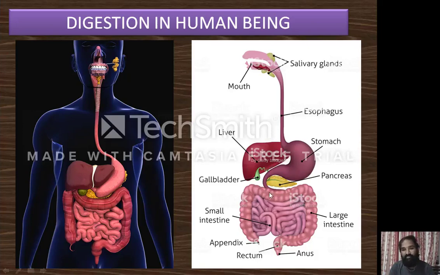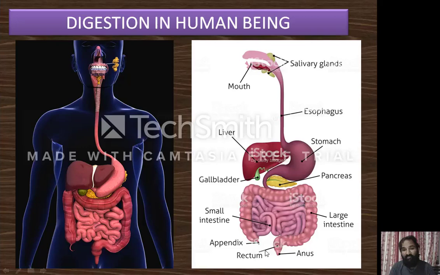This duodenum continues as the small intestine and large intestine. Where the small intestine connects with the large intestine, the appendix is present.